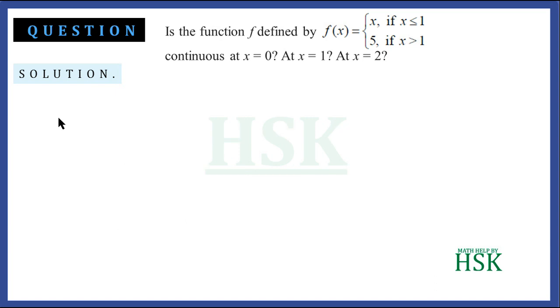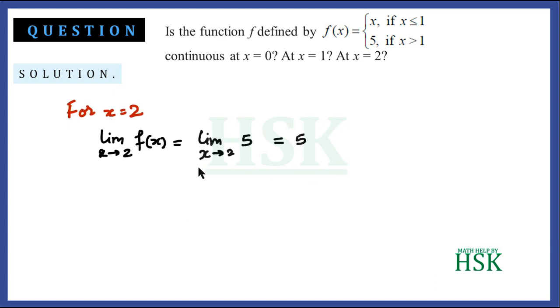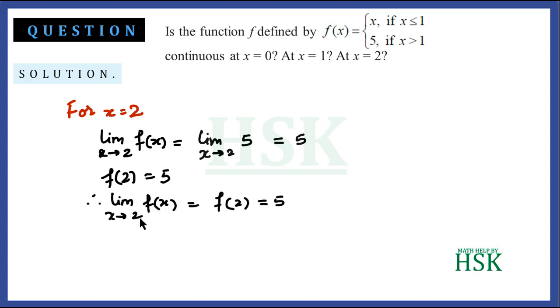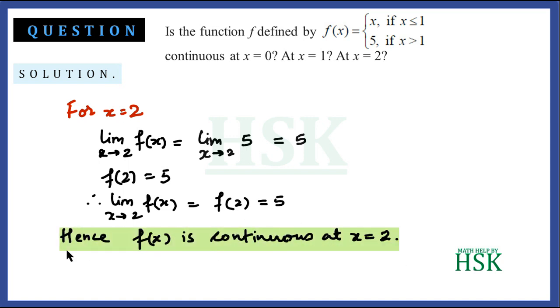For x = 2, we can see that the limit as x tends to 2 of f(x) would be equal to the limit as x tends to 2 of 5, and this would be simply equal to 5. And f(2) will also be equal to 5. One thing to notice here is that when we consider the value at x = 2, we take f(x) = 5. So we have shown that the limit as x tends to 2 of f(x) is equal to f(2), which is 5. Hence the function f(x) is continuous at x = 2.